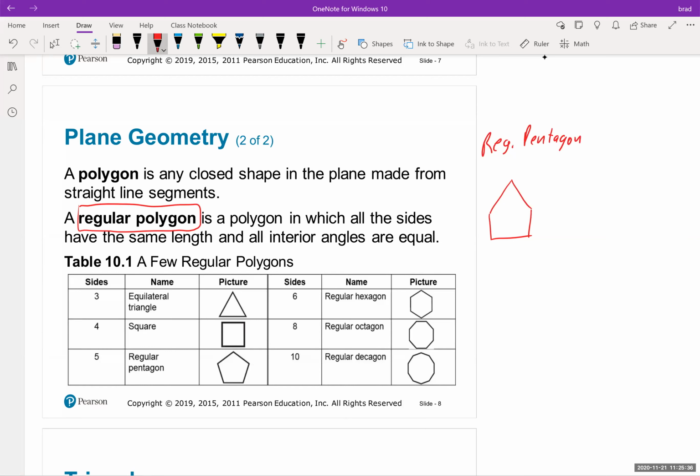So if this were a regular pentagon, you see right here, they have that. That means that if I told you that this had a side length of 5, you could then fill in and say, this is 5, this is 5, and this is 5. So that's what it means to be regular. A regular polygon is one where all the side lengths are the same. By them mentioning the word regular, it actually carries weight. Let's say that this side was 2, then that means this side is 2, 2, 2, and 2. Let's say this was a 3, then this is 3, 3. So you guys get the idea. The moment they say regular, it now means that all the side lengths are the same. So you can use that to help you decide how to work with a particular problem.